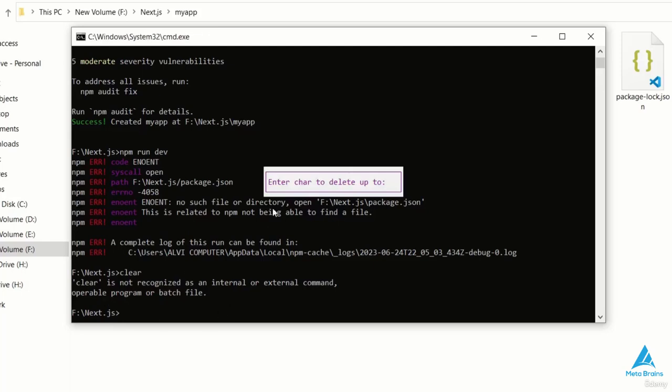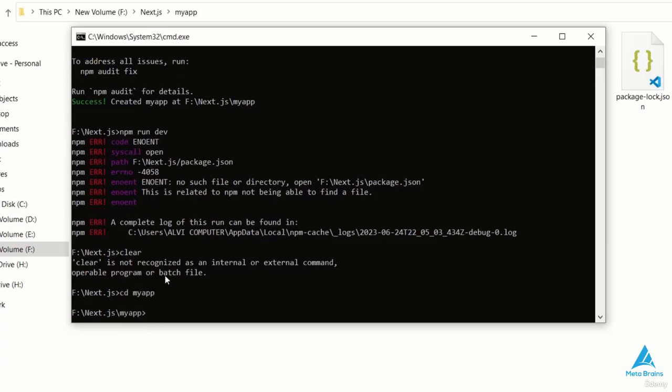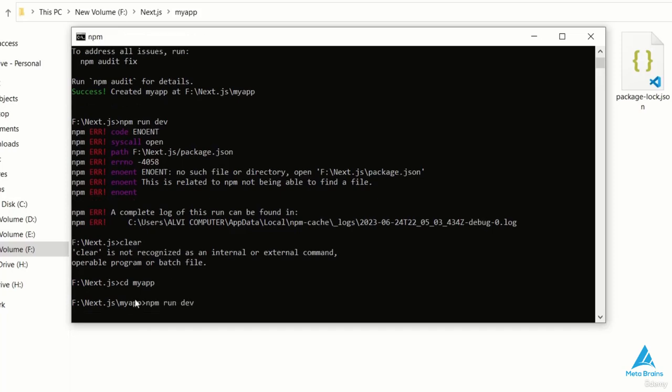This installation process is specifically for Next.js, and our installation takes place in my app. So here we have to do Next.js, cd my app, and then we run the command npm run dev.